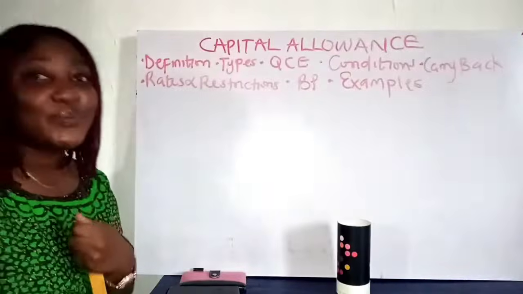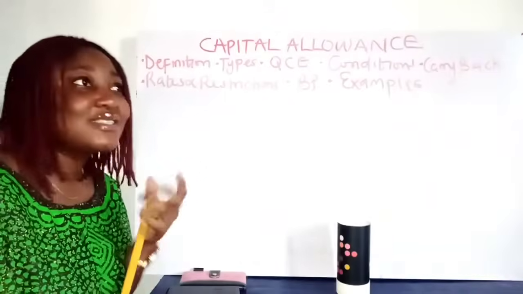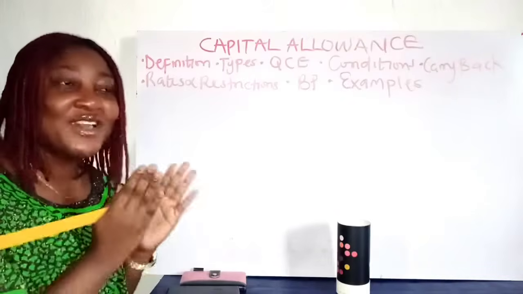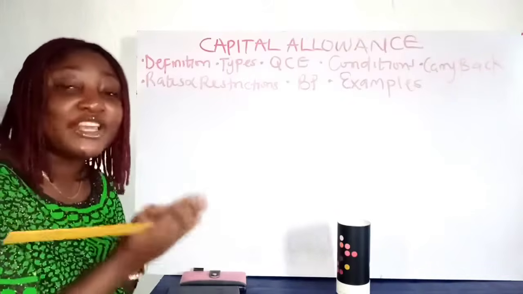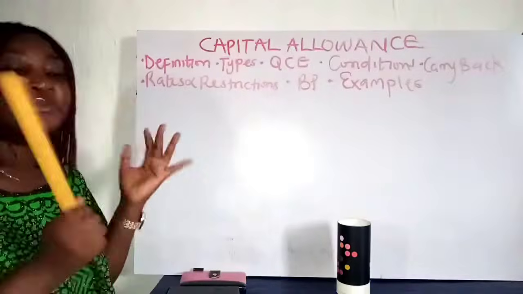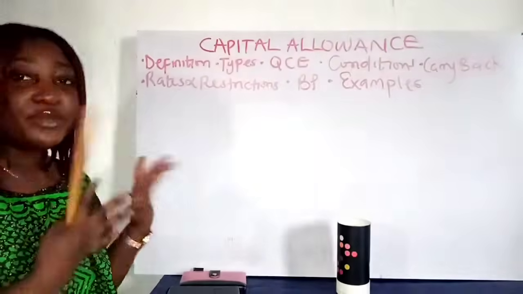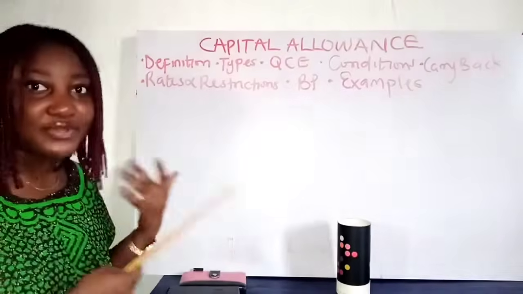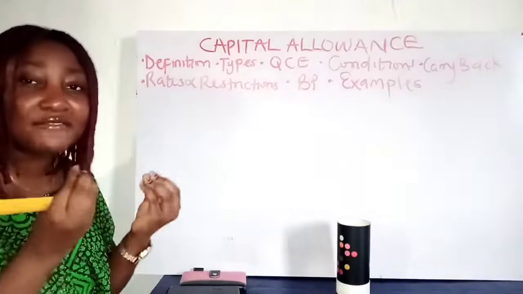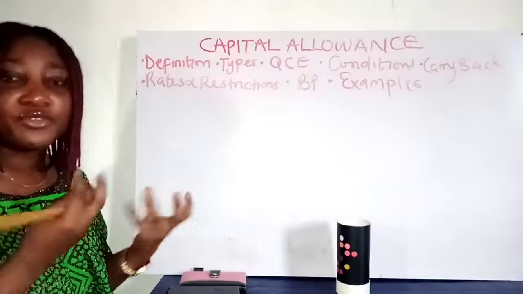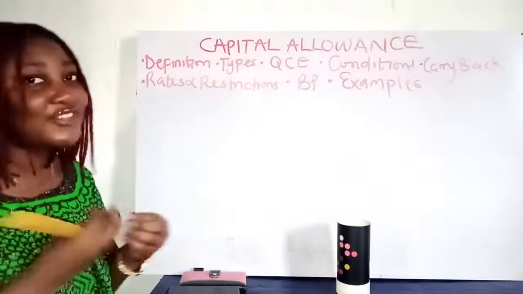Let's start from definition. What is capital allowance? Capital allowance is simply a relief. It's an allowance, as the name sounds, right? It's a relief given to companies that incur qualifying capital expenditure. Let me explain in a more sensible way. In accounts, you know that when a company buys assets, they are to charge depreciation, because the value of those assets reduces over time, right? When you've been using an asset for like 10 years, the value will be reducing. So as an accountant, you have to charge depreciation.